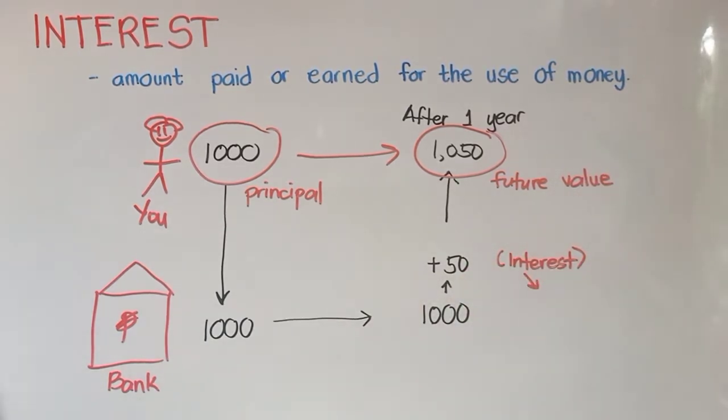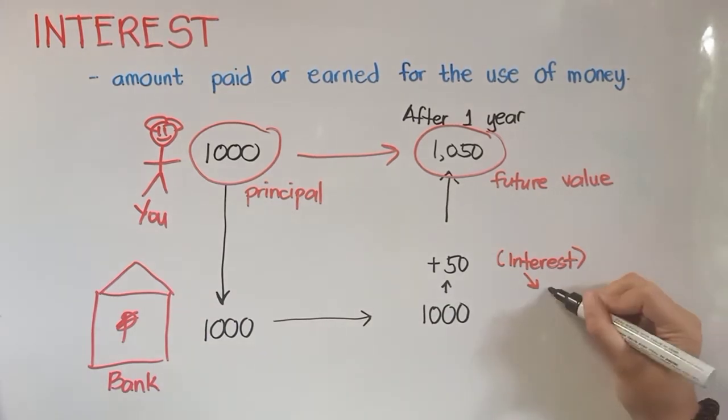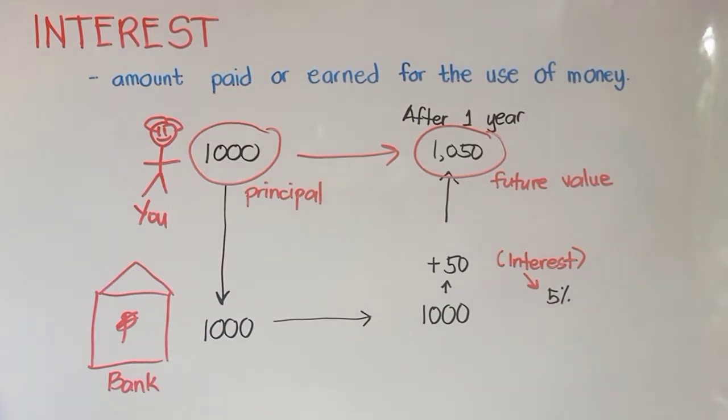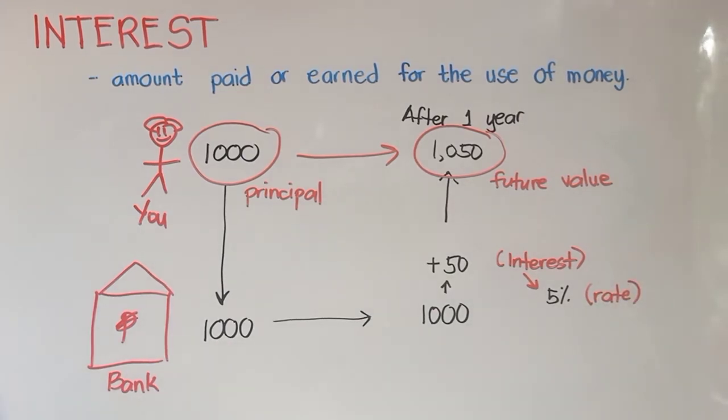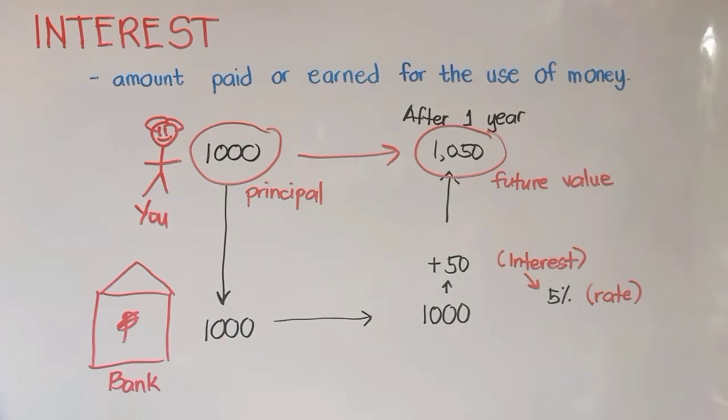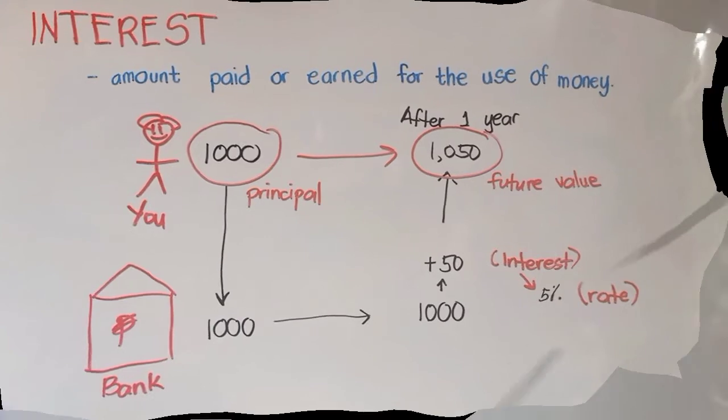Going back, this 50 pesos is a portion of your 1,000 pesos, specifically 5%. This is what we call the rate. Higher bank interest rates encourage more people to save their money in that particular bank.